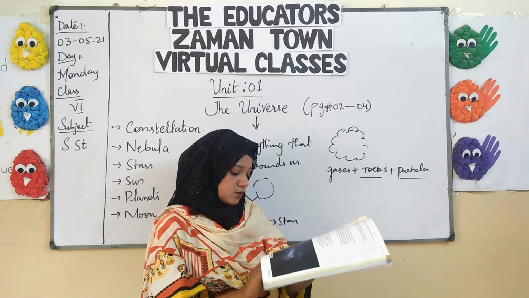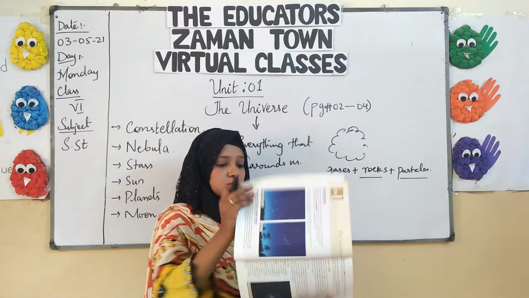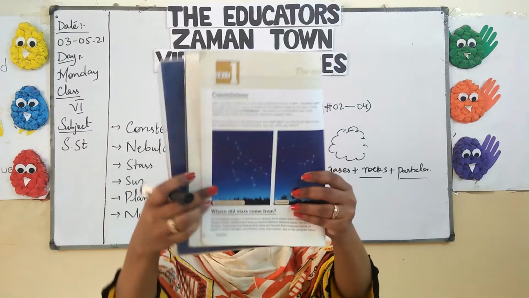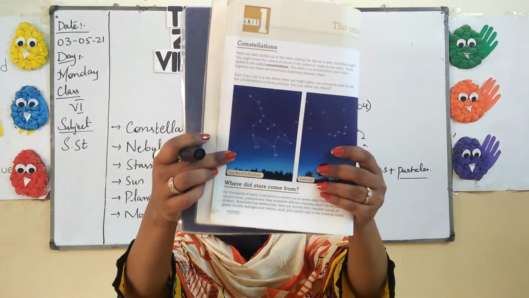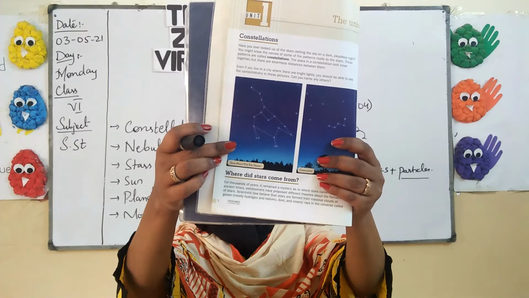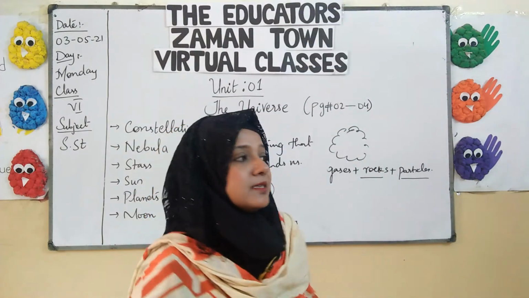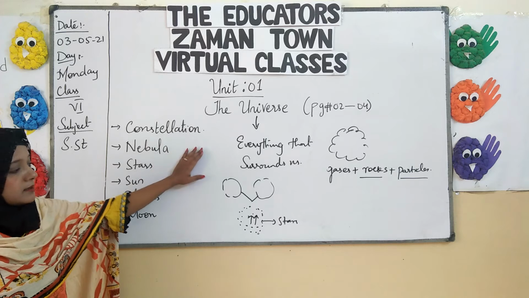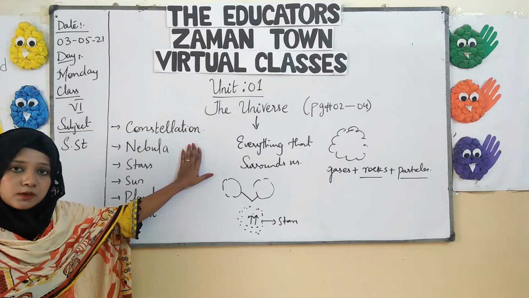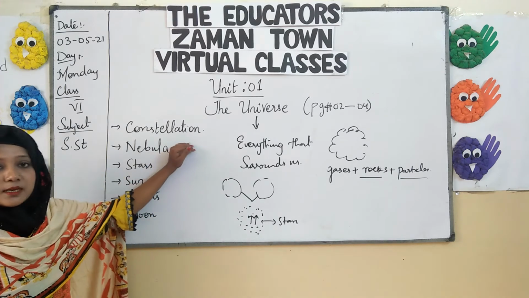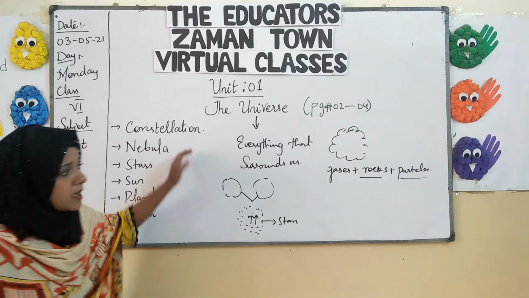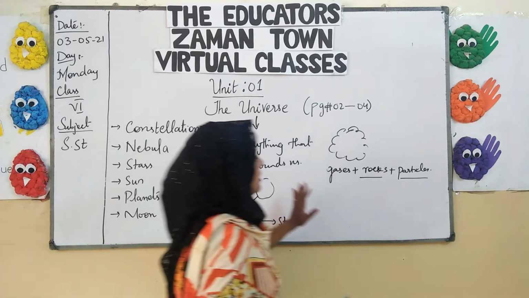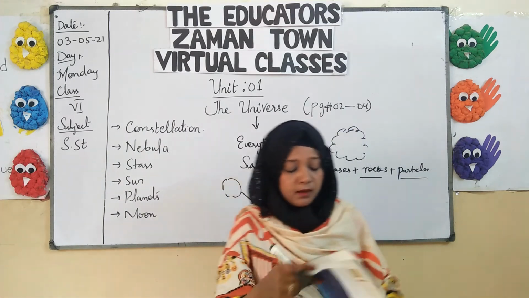You can see different constellations on page number 2, or you can see them in the sky of your home as well. So we can say the way the stars arrange themselves, the pattern of their arrangement, is a constellation. That is all related with the lecture of this chapter.